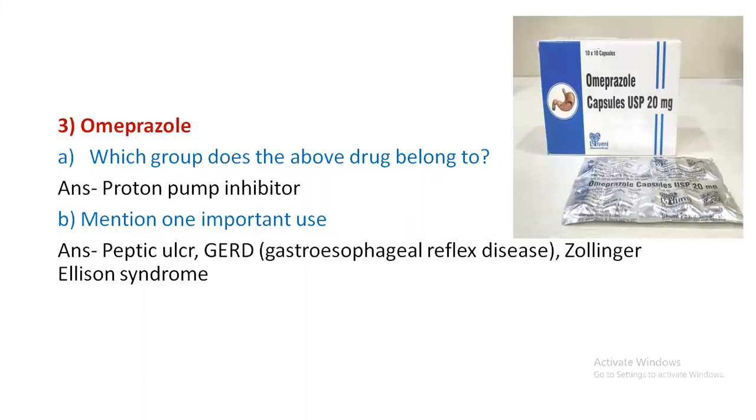That means once they bind to the receptor and produce conformation changes, their action is over. So that's why they are also called suicidal inhibitors sometimes, and also hit and run drugs. So where do we use this drug? Omeprazole is used in peptic ulcer, gastroesophageal reflux disease, Zollinger-Ellison syndrome.